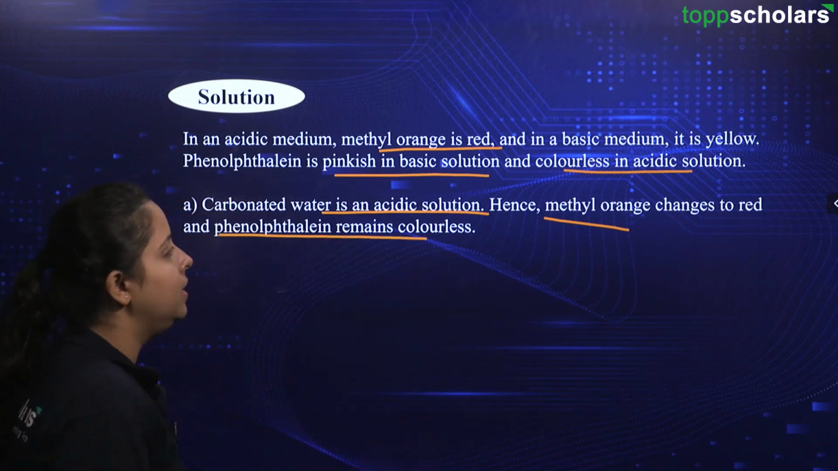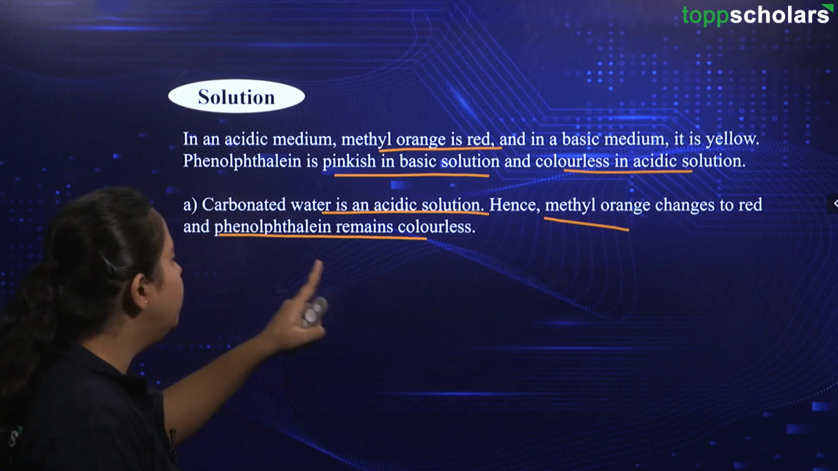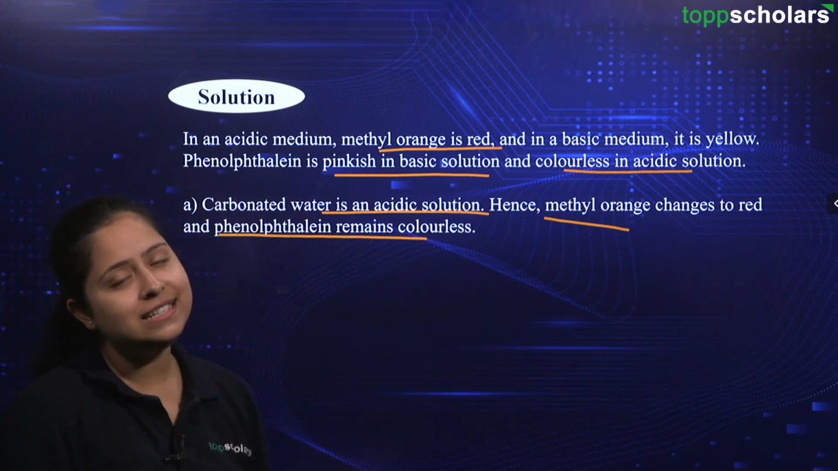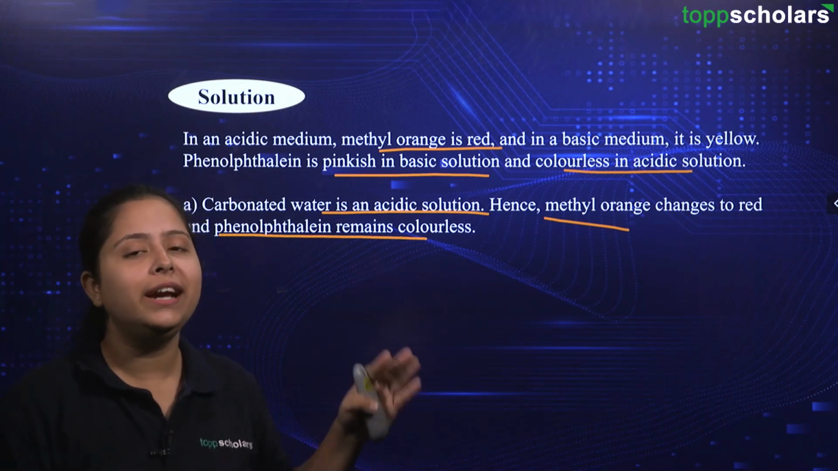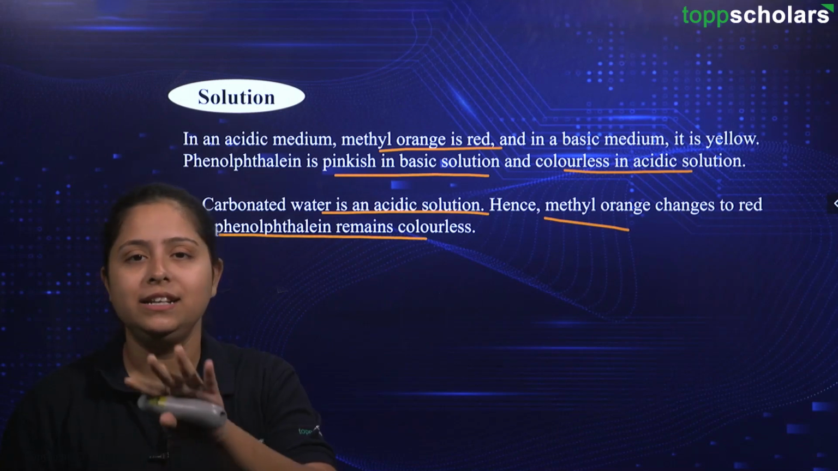Okay, now coming back to the question, carbonated water is an acidic solution, hence methyl orange changes to red and phenolphthalein remains colorless. Because methyl orange is red in acidic medium, phenolphthalein is colorless in acidic medium, and this carbonated water is acidic solution. So obviously both the indicators will give the color respectively, which is there for acidic solution.